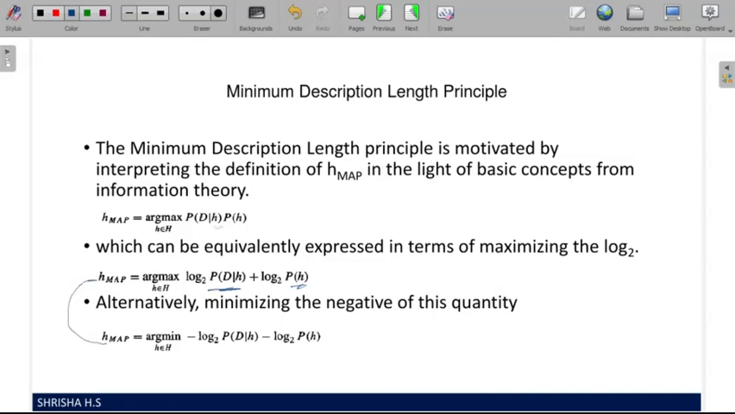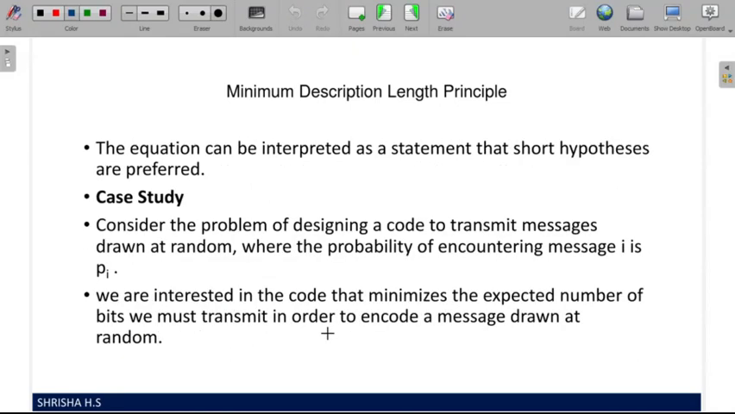Both have the same meaning. So we can write it in the argmin form, where we will be minimizing this log. What is the meaning of it? From the mathematics, it can be inferred that a short hypothesis is preferred. We don't want a long hypothesis.